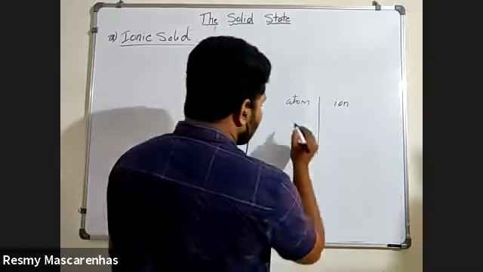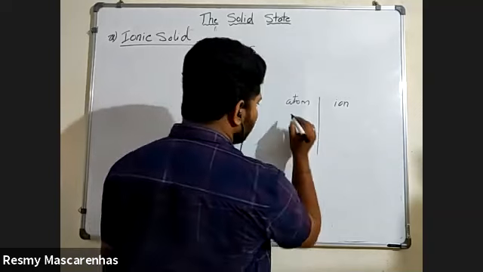What is the difference between an ion and an atom? Sir, an ion has a charge, and an atom is the smallest particle. Very good, very good. Okay, so I'll just tell you here, as many people have told.